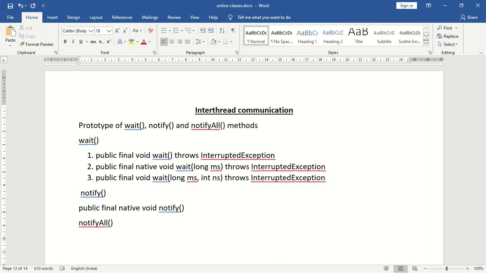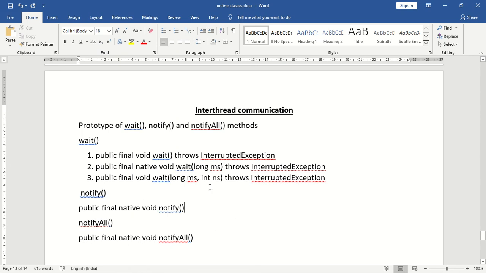So notifyAll is a public, final, native method, the return type is void, and the method name is notifyAll without any arguments. So these are the complete prototypes of wait, notify and notifyAll methods.